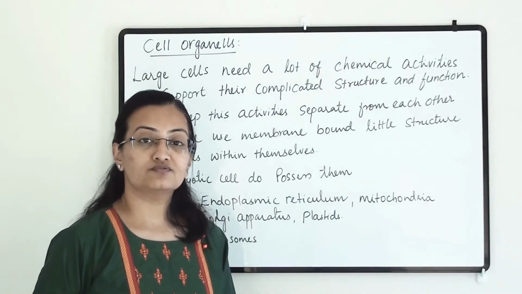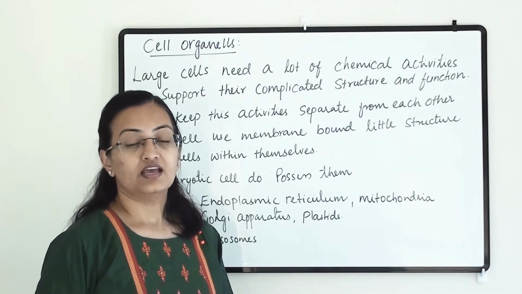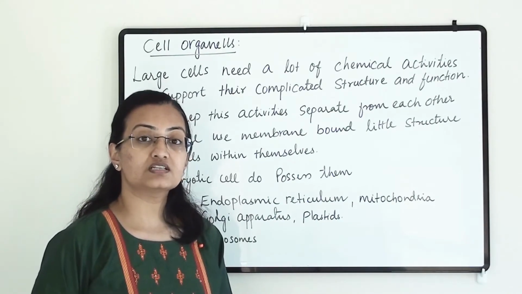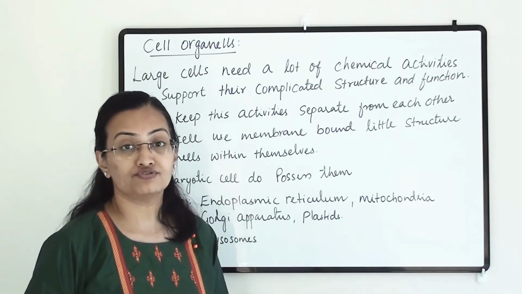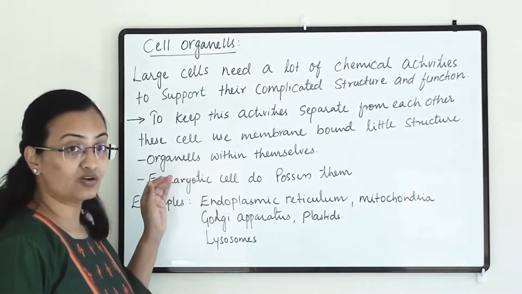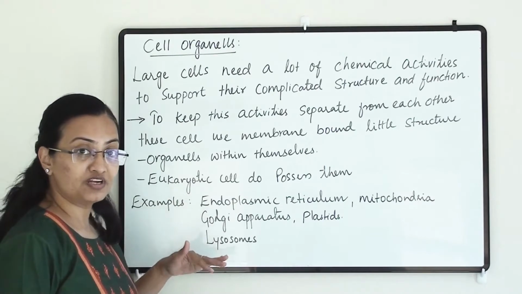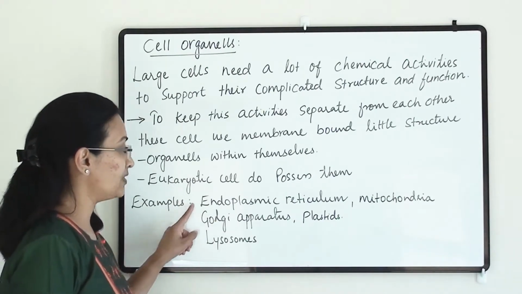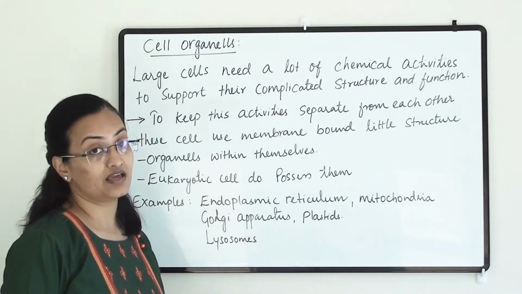Welcome to Learn Yourself. Today we are going to learn and understand about cell organelles. In my previous videos we have discussed the nucleus, cytoplasm and all the basic characteristics and features of the cell. In this video we are going to discuss cell organelles, and going forward we are going to discuss all the different types of organelles. They are endoplasmic reticulum, mitochondria, Golgi apparatus, plastids and lysosomes.